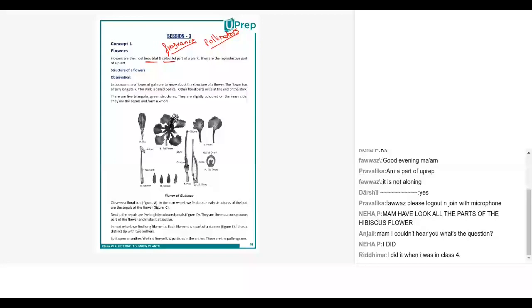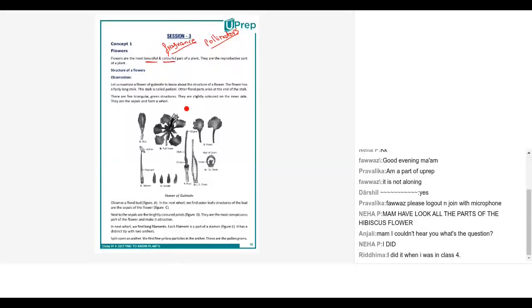If the plants do not reproduce, if the plants do not have more of their own kind, then the species will not grow. If there are 1,000 hibiscus plants on the planet, then it will remain as 1,000 only. With age, they will grow old and the plants will die off. So, to grow their species in numbers, they have to reproduce. And to reproduce, they have to undergo pollination, fertilization, germination, and all those processes. Correct? So that's a very important part and parcel of a plant's life.